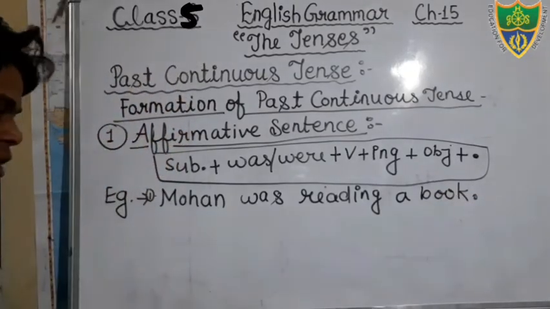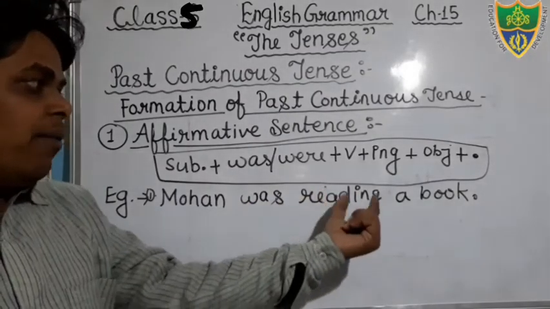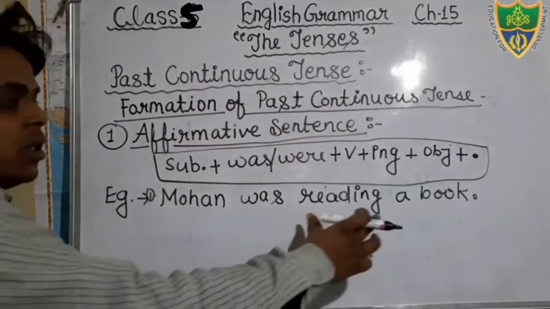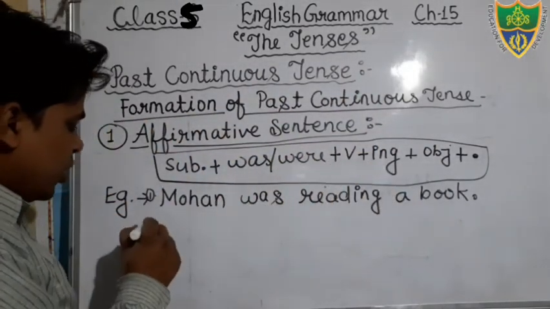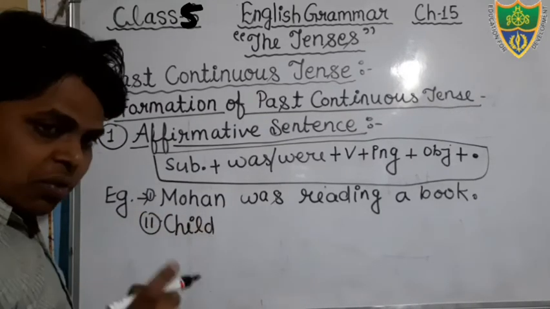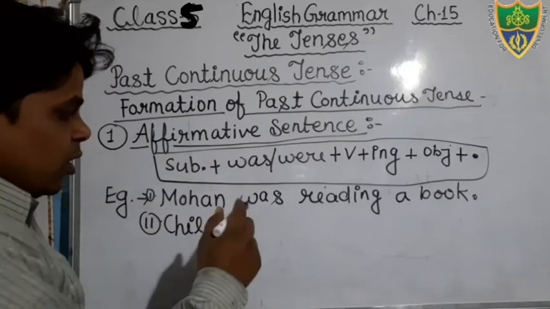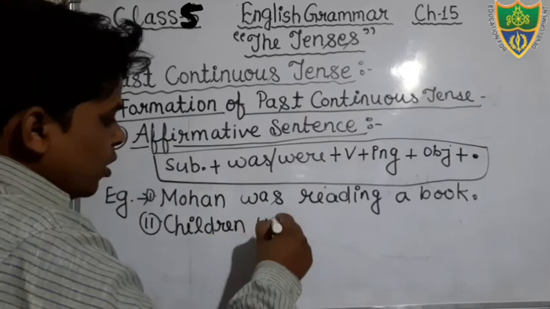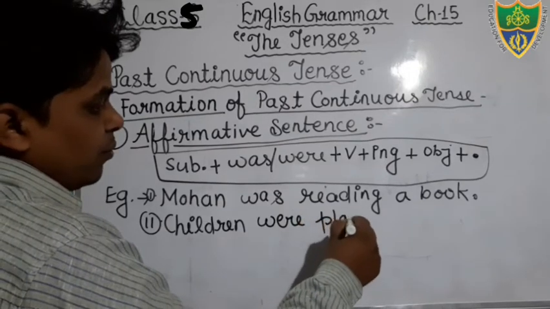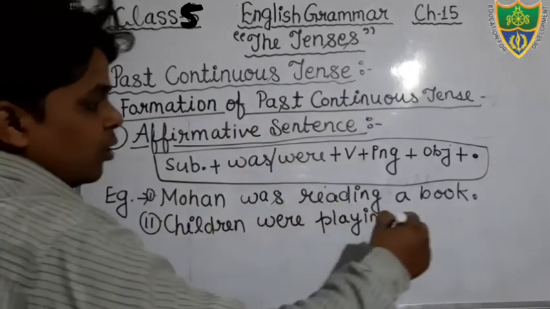Okay, so here the subject is singular, therefore I have added here the helping verb was, and in the verb I have added ing, and you can see the object also. And one more sentence you can see, children. Child is singular and children is plural. The word children is plural. So it is plural, so what we will use here? Were. Okay, children were, play is your verb, then you will add here what? Ing, playing. Children were playing football.